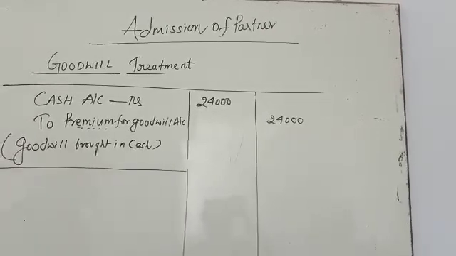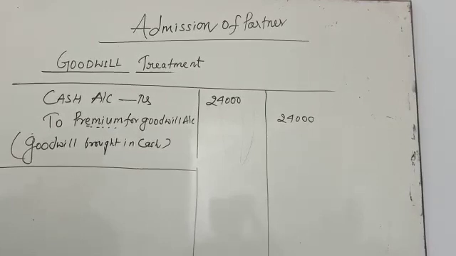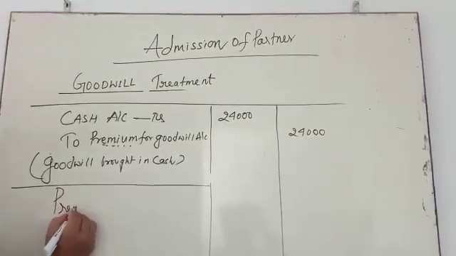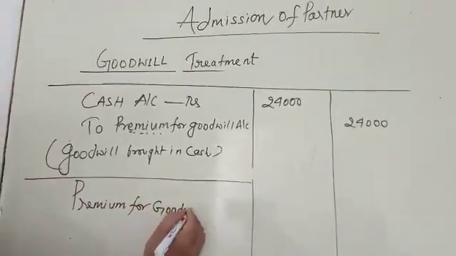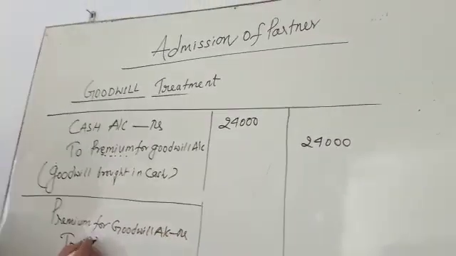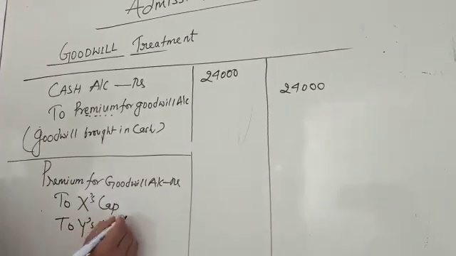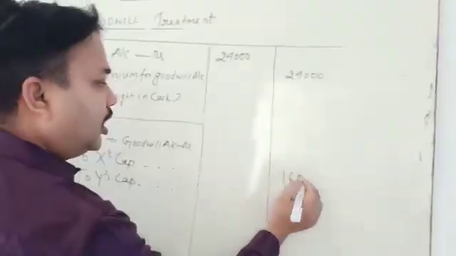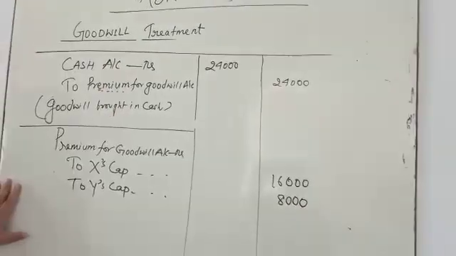The next entry is the distribution of the goodwill amount among the old partners. Who were the old partners? X and Y. Premium for Goodwill Account debited to X's capital and Y's capital. X got 16,000 and Y got 8,000 as compensation.